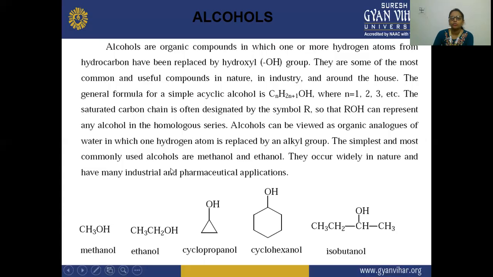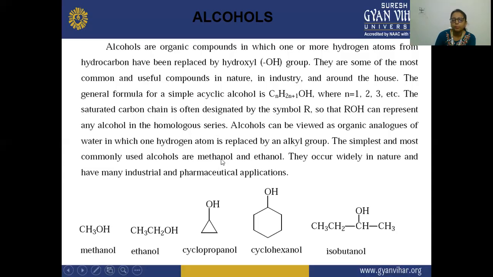So here one hydrogen atom is replaced by an alkyl group, and the simplest and most commonly used alcohols are methanol and ethanol, because these are the first molecules of this homologous series. Both compounds are the first organic compounds of this homologous series.